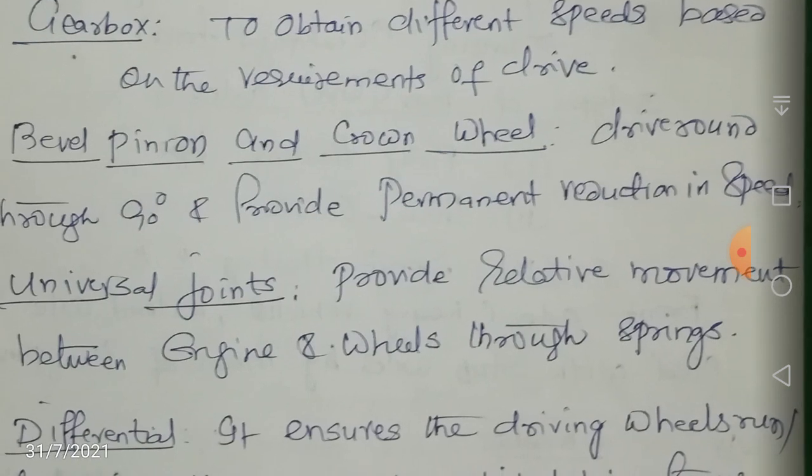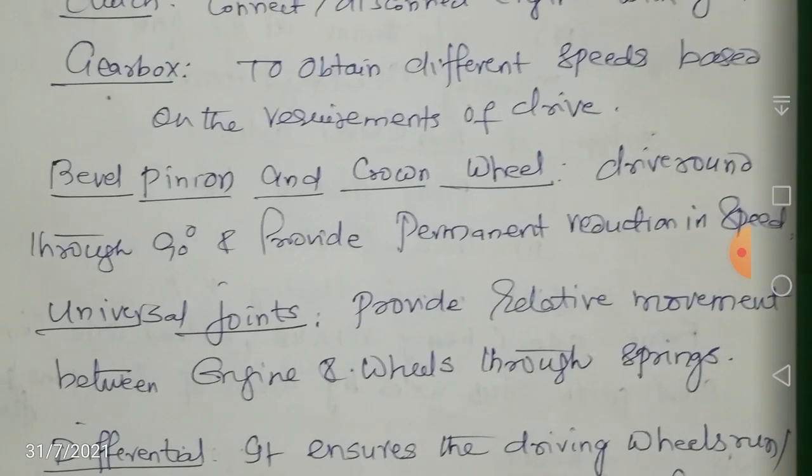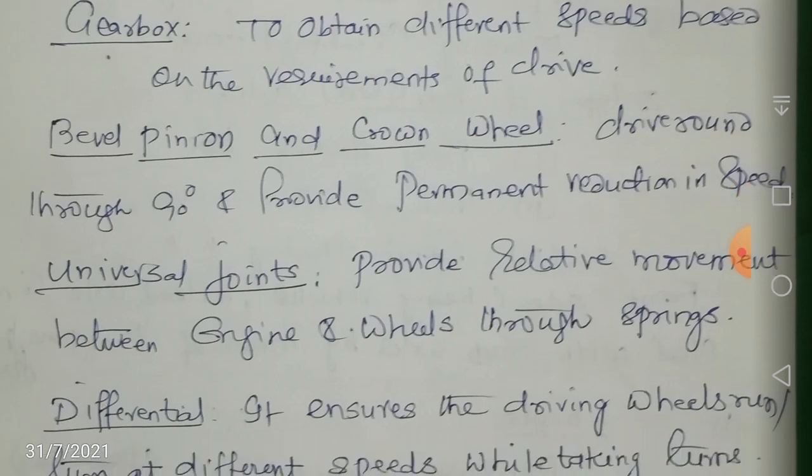Next comes your bevel pinion and crown wheel. What is the main purpose of this bevel pinion and crown wheel? It will drive round through 90 degrees and provide permanent reduction speed. Whatever reduction speed you are going to get here is permanent. This is the main purpose of a bevel pinion and crown wheel.